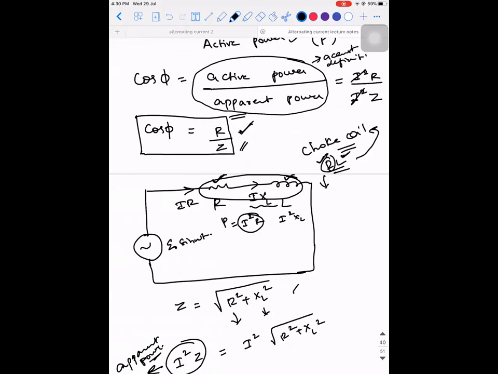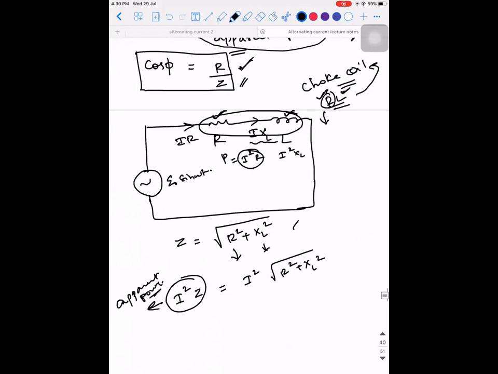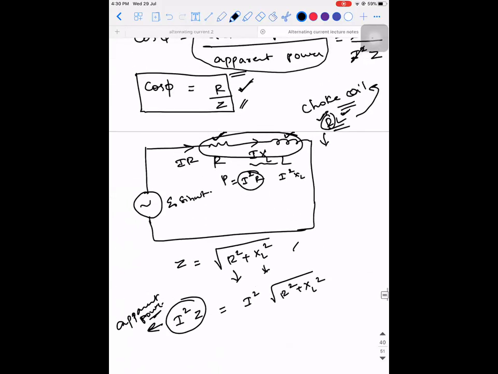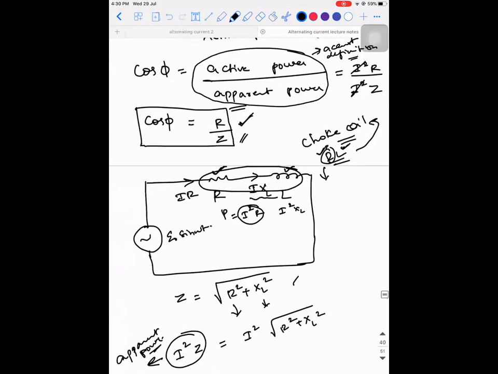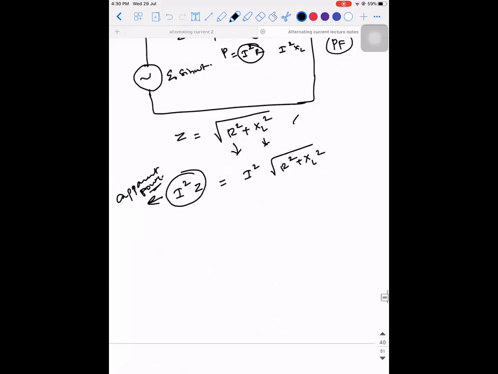If you ask me why this R by Z has actually come, it has come only because of this. So see, this power factor, you can see it in the meter outside your home, which measures how much units you have consumed every month. Or you can see it on an everyday basis, right? You have an electric meter outside your house. In that, one of the parameters will be PF. The PF stands for the power factor. Okay, let me explain it again.